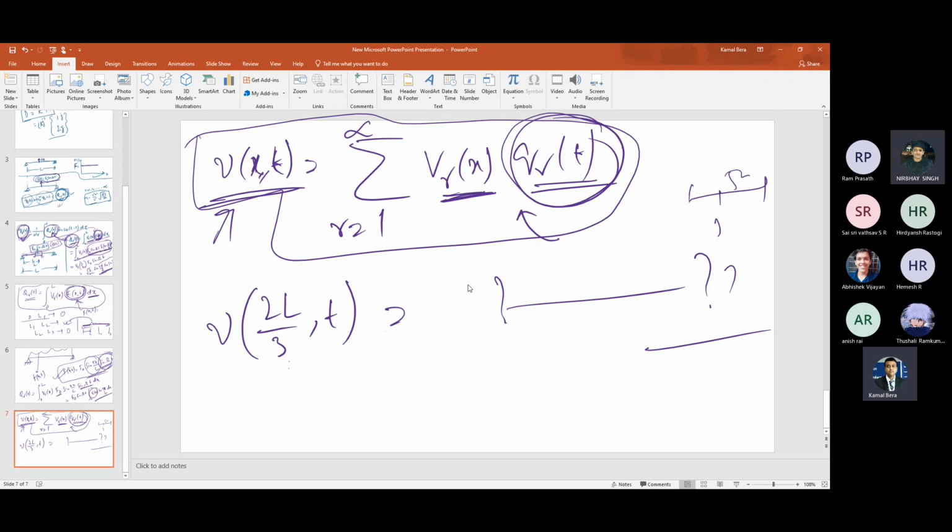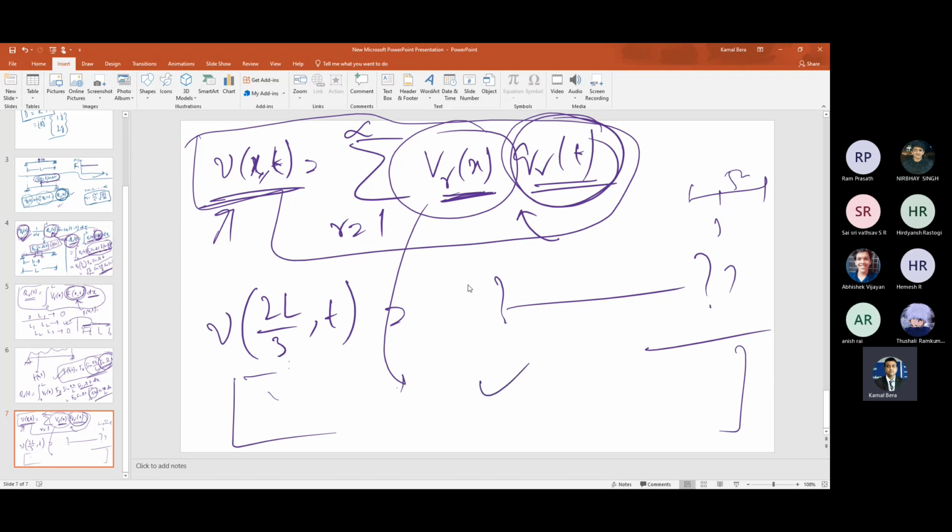These problems are for a simply supported beam, and if the problem comes for a cantilever beam, the procedure is the same. Exactly, the VRX will be different, and you should not need to remember it.